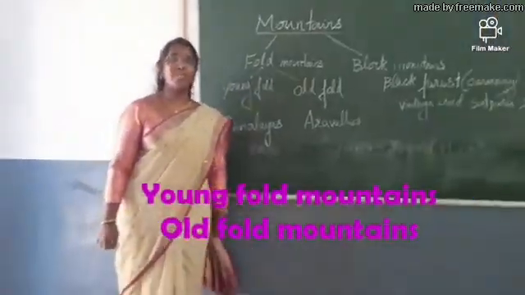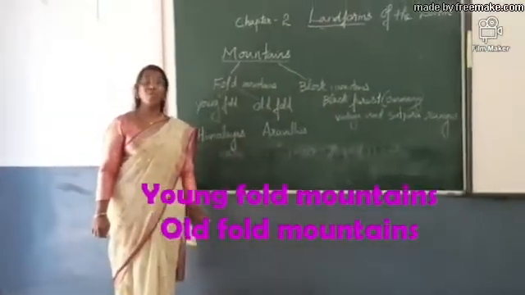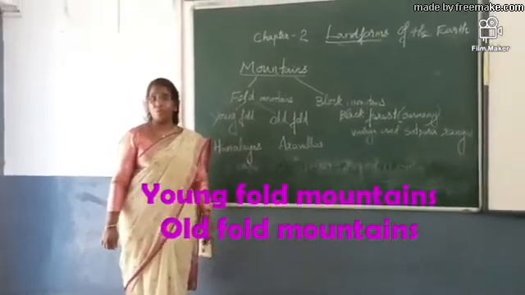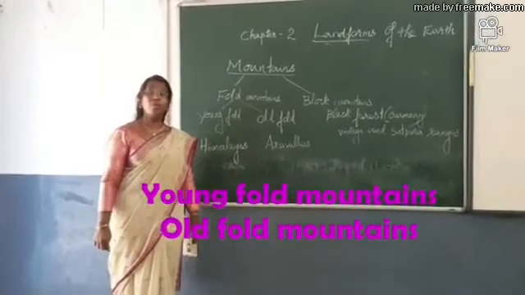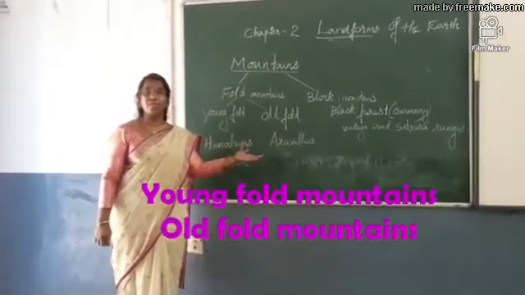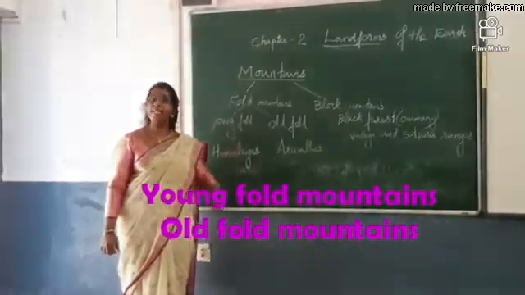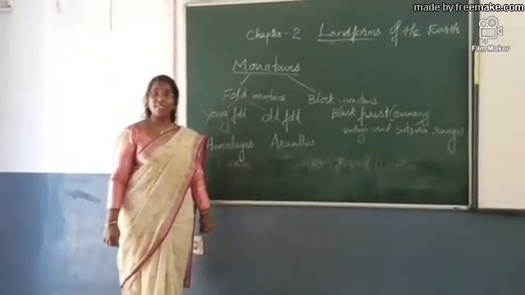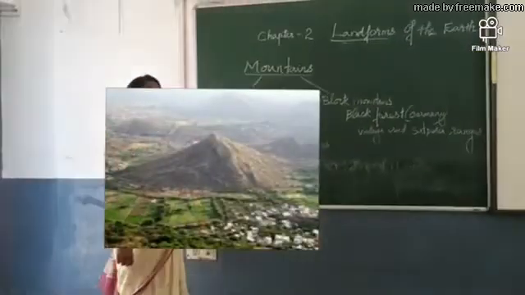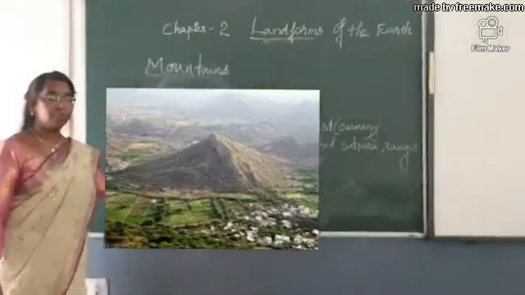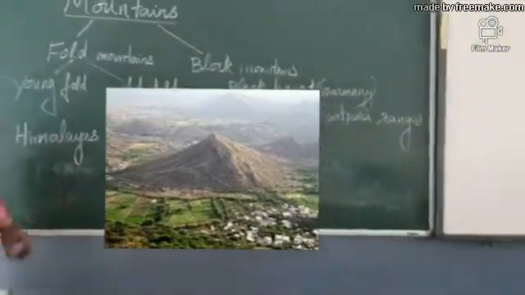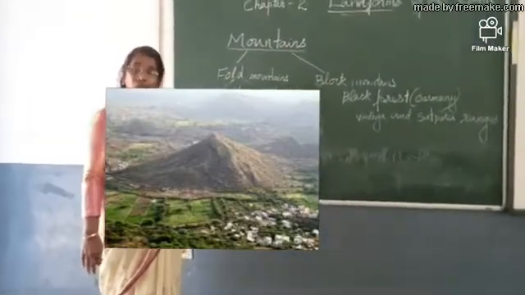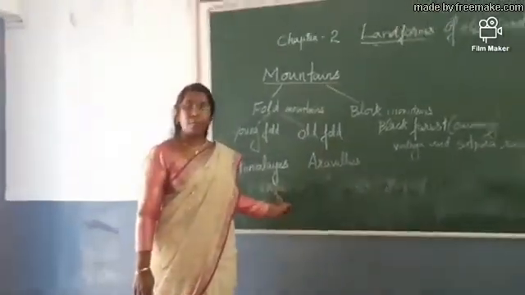Now, what are young fold mountains? Young fold mountains are the mountains which are formed in the recent past. Recent past doesn't mean that they were formed some years ago; they were formed many millions of years ago, but compared to the old fold mountains, they are formed much later. So the fold mountains which are formed in the recent past are called young fold mountains. Do you know an example of a young fold mountain? That is the Himalayas, the greater Himalayas in India.